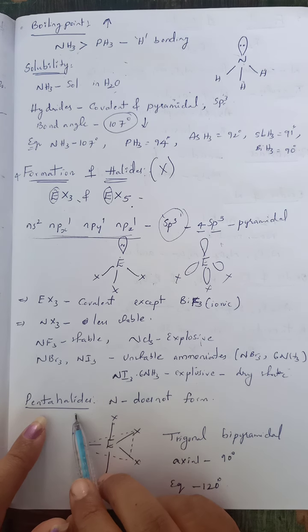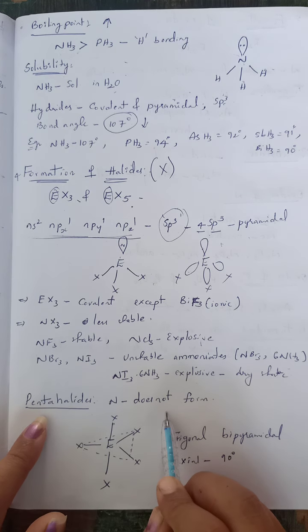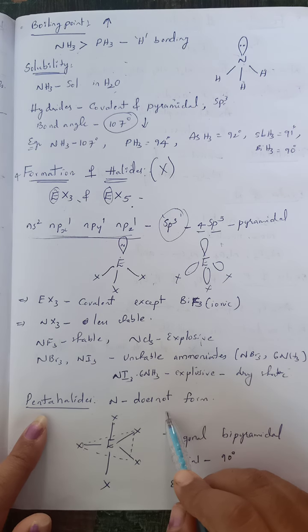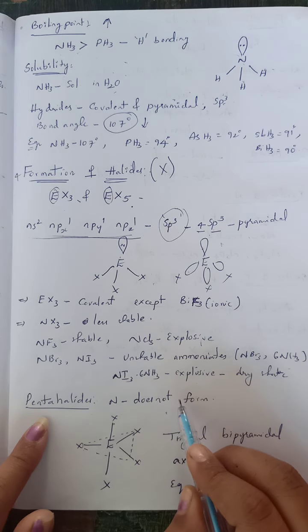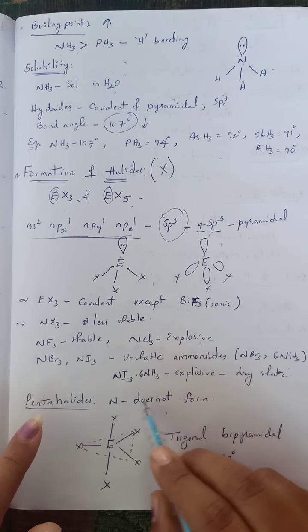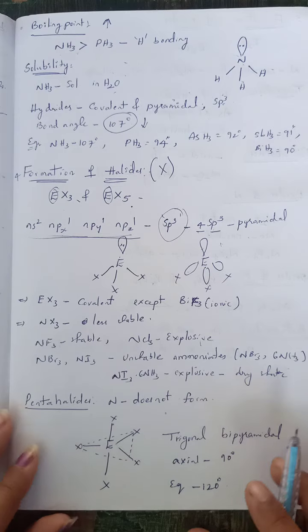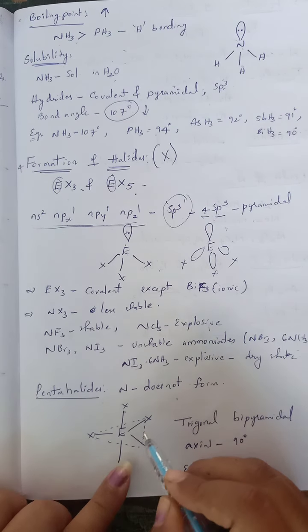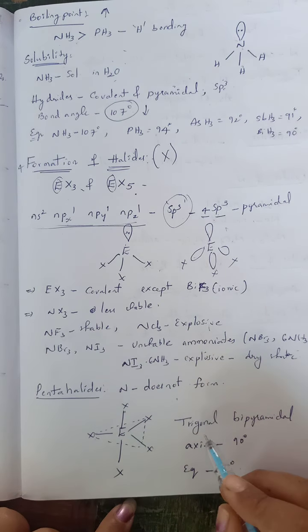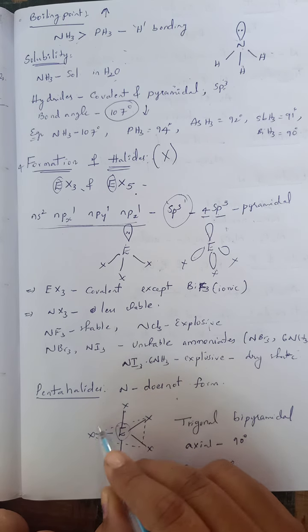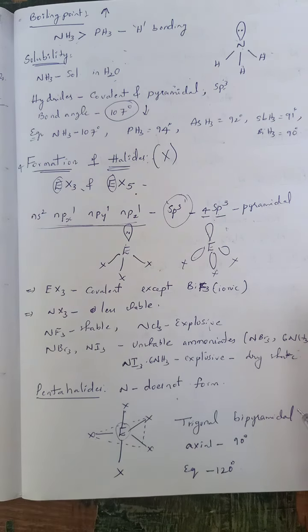Pentahalides of nitrogen do not form. The reason, as we know, is the absence of a vacant d orbital. Because of this absence, nitrogen does not form pentahalides, but other elements of this group are able to form pentahalides. They have a trigonal bipyramidal structure. This is the group 15 element, and around it 5 halogen atoms are arranged in a trigonal bipyramidal manner.